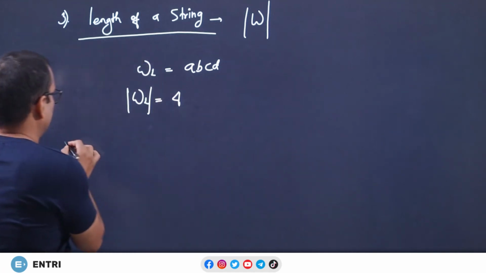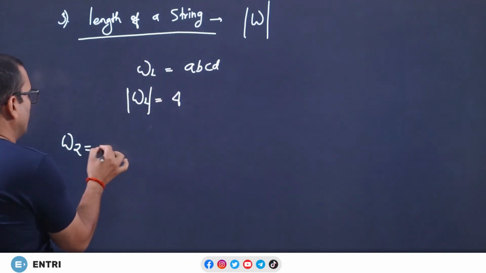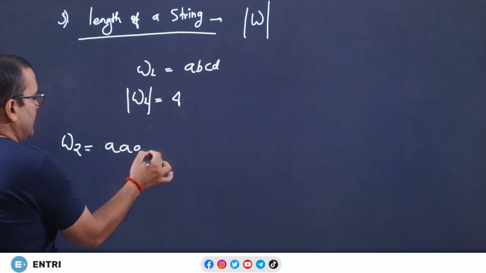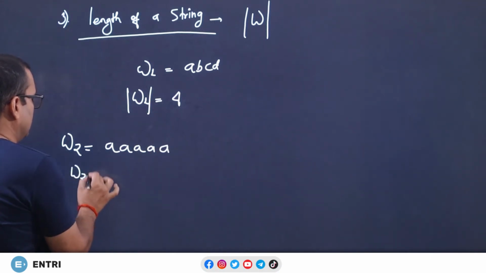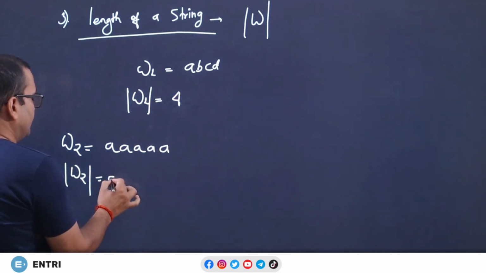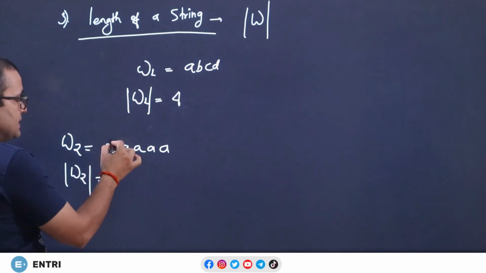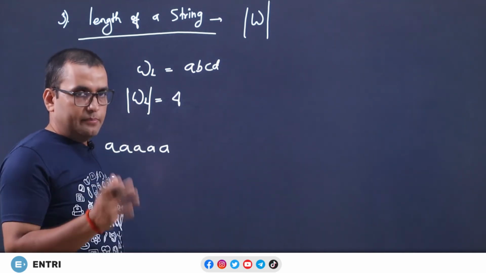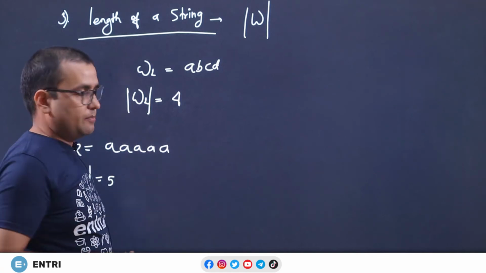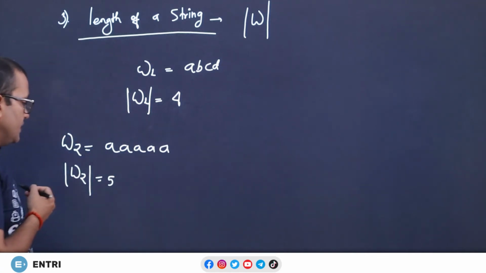If I take one more example like omega 2, and omega 2 is AAAAA, where A is repeated 5 times. So, the length is 5, the number of symbols involved. The same symbol is repeated 5 times, but we have 5 symbols involved in this string.